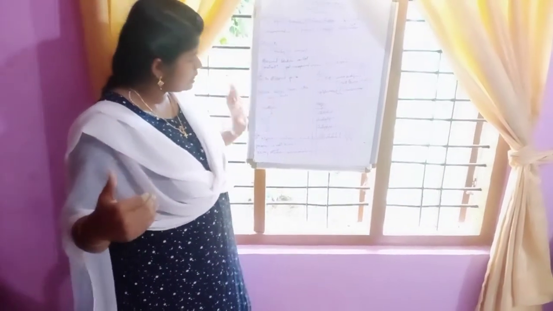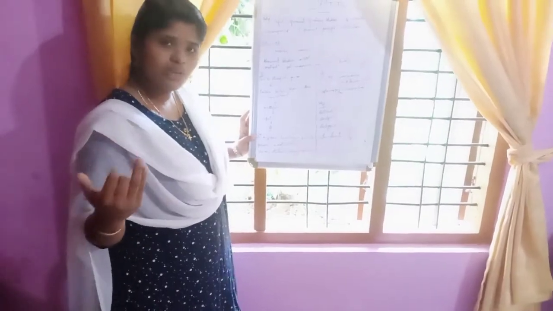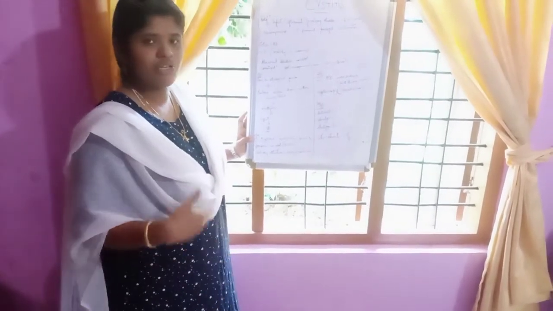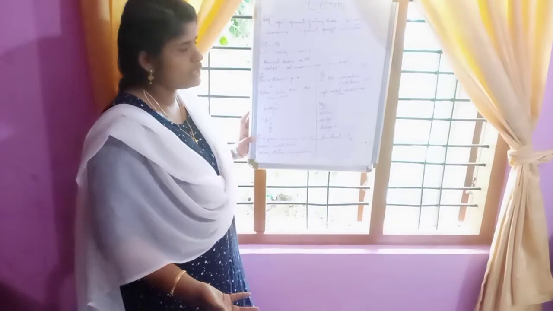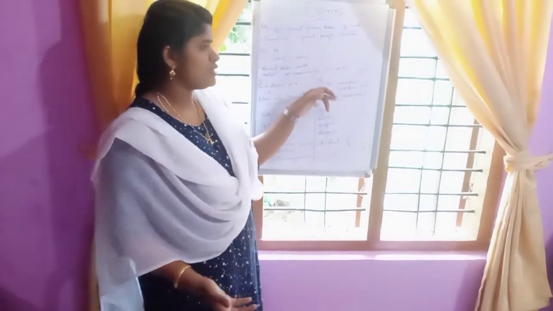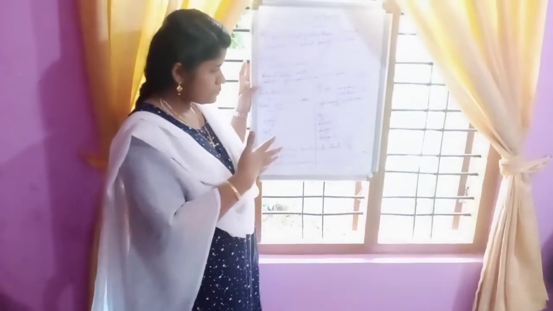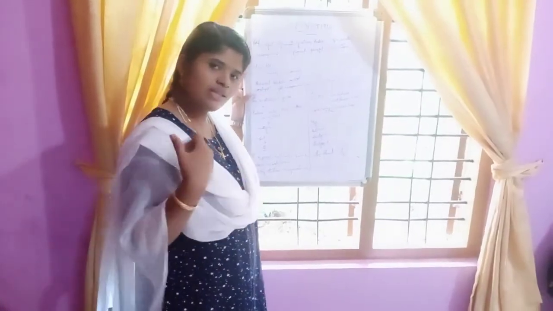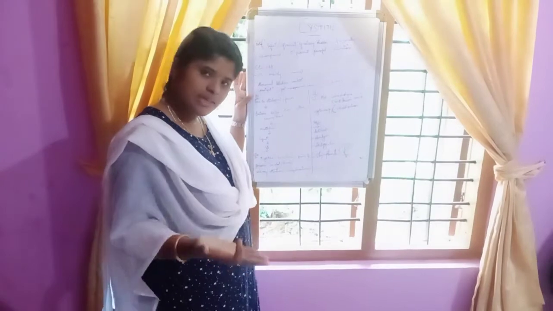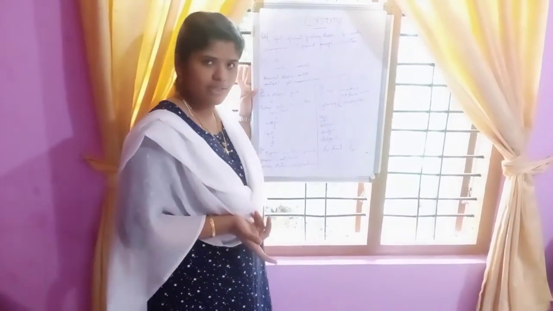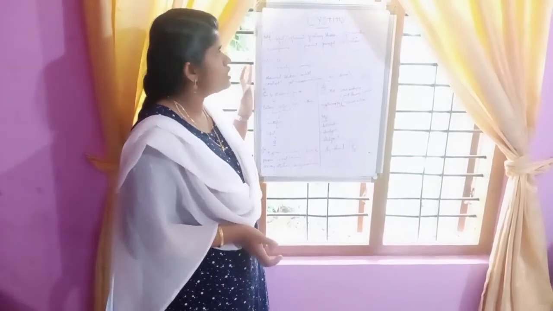Signs and symptoms: dysuria, hematuria, pain and pressure during passing urine, frequent urination, urinary retention, urinary incontinence. Diagnostic evaluation: history collection, physical examination, urine analysis, cystoscopy. Management: antibiotics, analgesics, antipyretics, symptomatic treatment. If the person is having vomiting, we can give antiemetics.